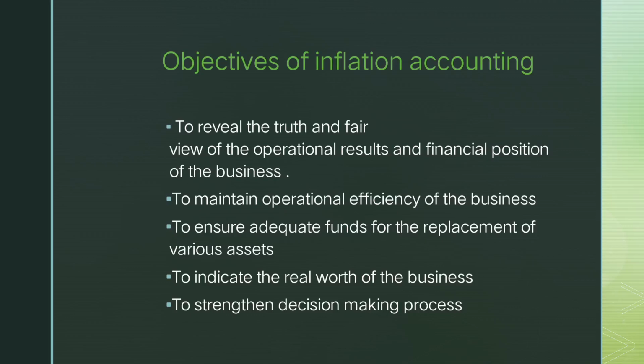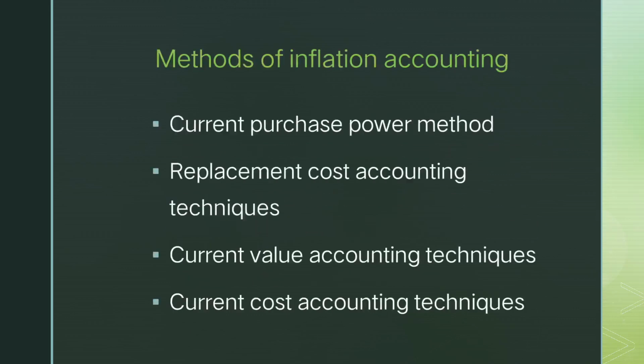The objectives of inflation accounting also include to adjust historical cost figures for changes in the general price level in the economy. And then we are moving to the methods of inflation accounting. Inflation accounting actually has four methods. The first one is the current purchasing power method, the second one is replacement cost accounting technique, the third one is current value accounting technique, and the fourth one is current cost accounting technique.